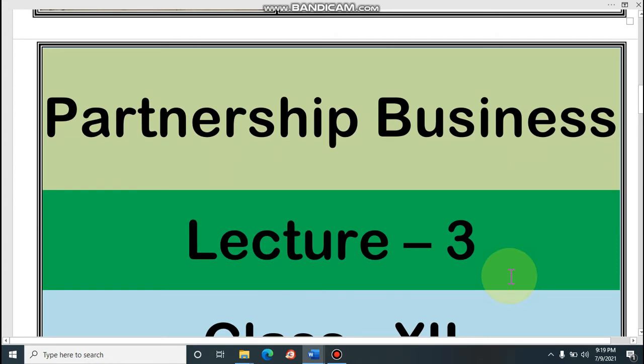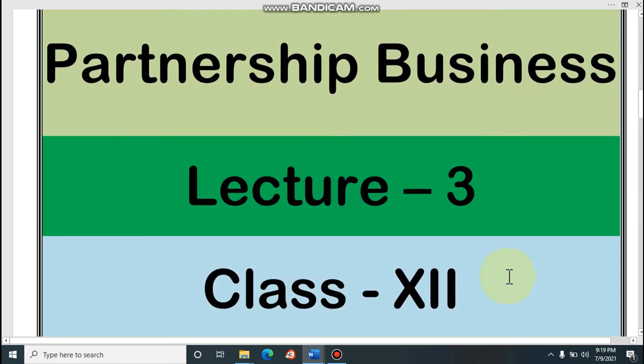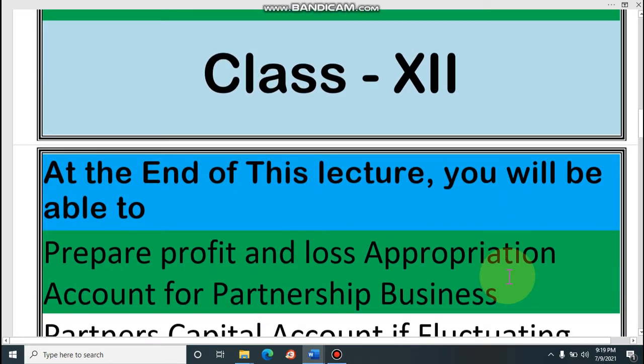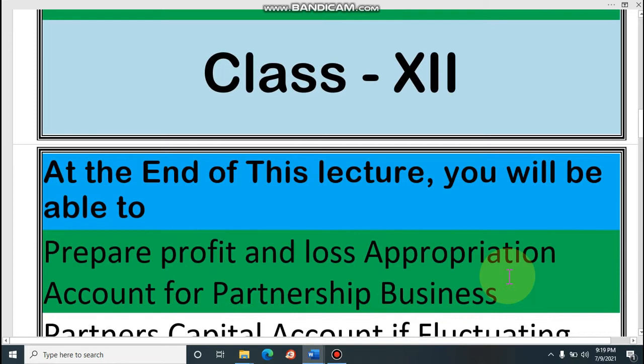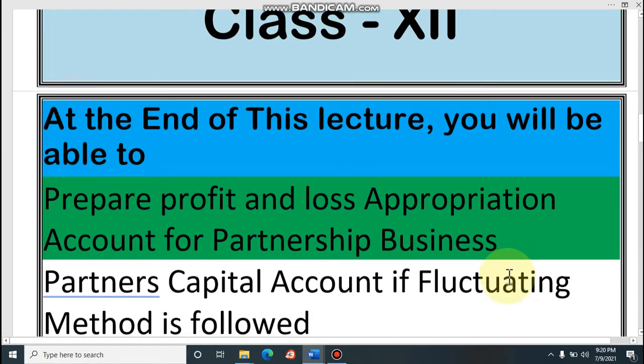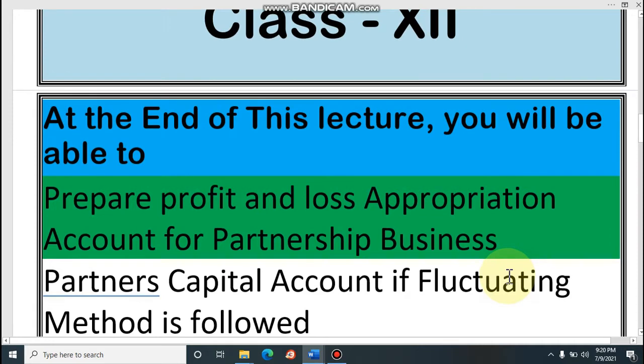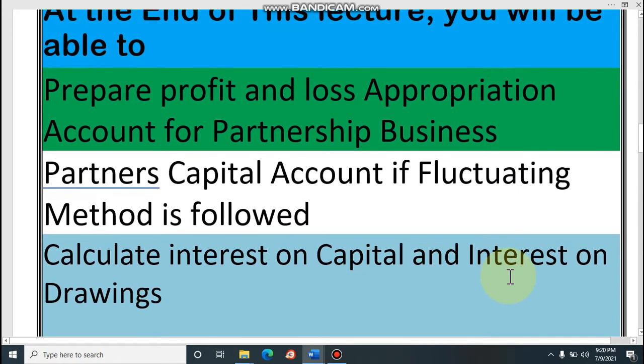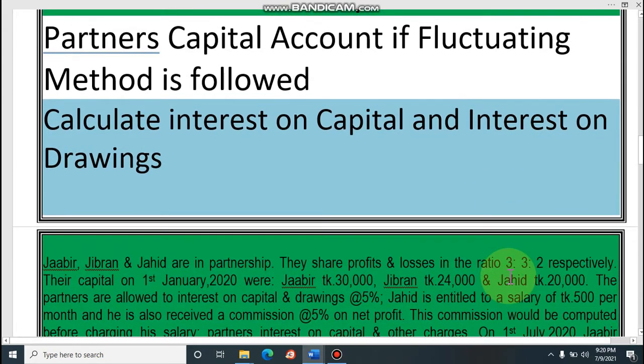Dear student, this is our third lecture on partnership. Today in this class we will learn the profit and loss appropriation account for a partnership business. We can prepare the partners' capital account if the fluctuating method is followed, and we can calculate interest on capital and interest on drawings. In this lecture we will prepare the profit and loss appropriation account for a partnership business.